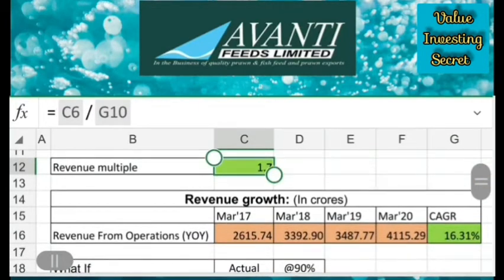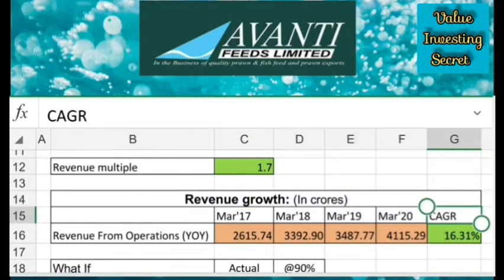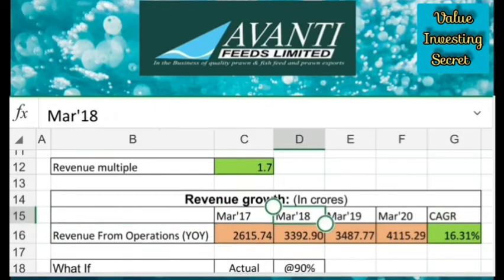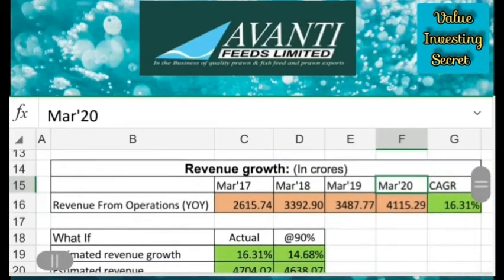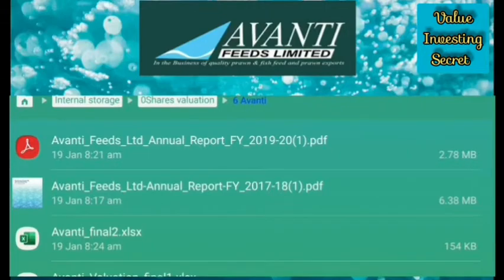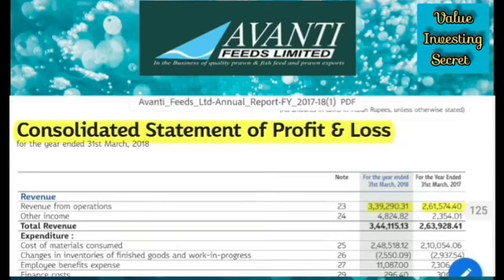Then I have calculated revenue growth. For this we need revenue from operations, that is year on year. This data we can get from the annual report of any company. So I have downloaded the annual report of Avanti Feeds. If you download the March 18 and March 20 annual reports, we'll get March 17 and March 19. You can see here I have downloaded 2 annual reports, that is 2020 and 2018.